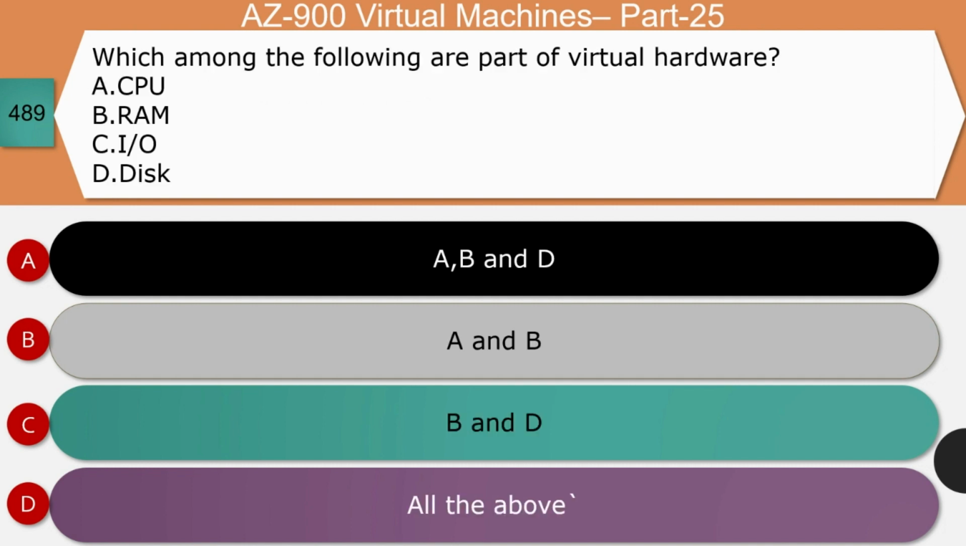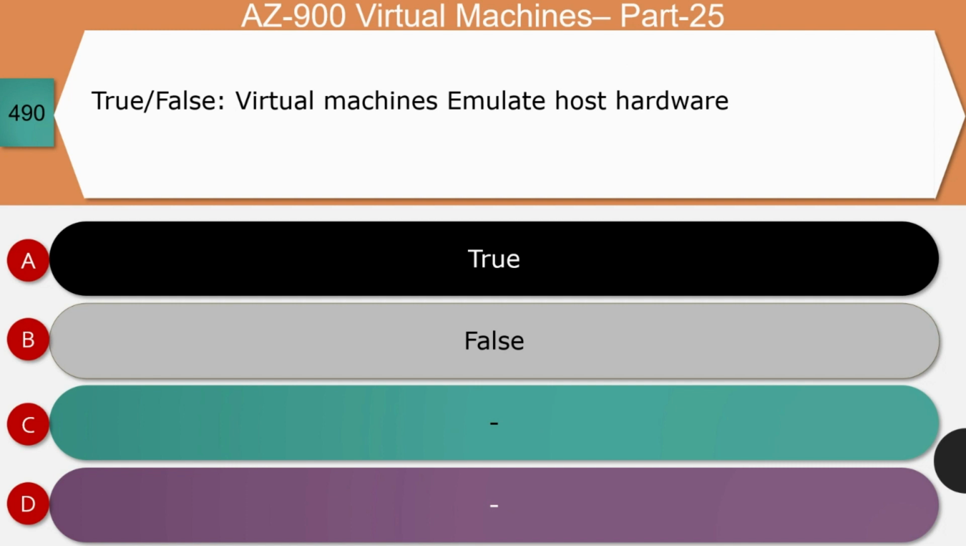Next question, which among the following are part of virtual hardware? Option A, CPU. Option B, RAM. Option C, IO. Option D, disk. Is it A, B and D, or A and B, or B and D, or all the above? The right answer for this question is all the above. CPU, IO, disk, and RAM from the host server will be shared by the VMs when they are formed as images. I mean, virtual machine images. And so all the above is the correct answer.